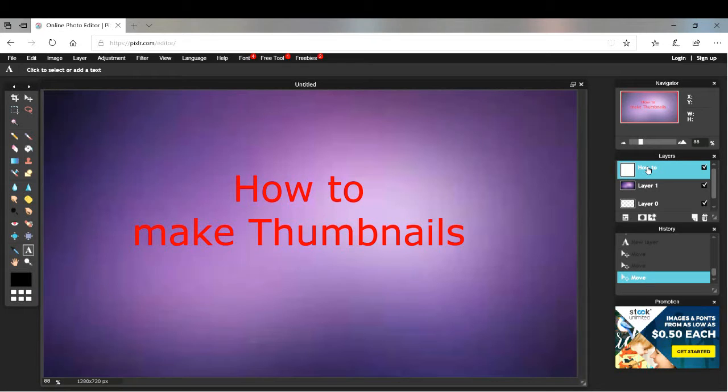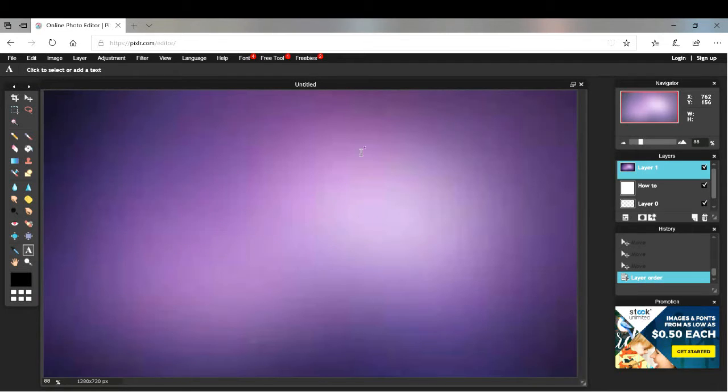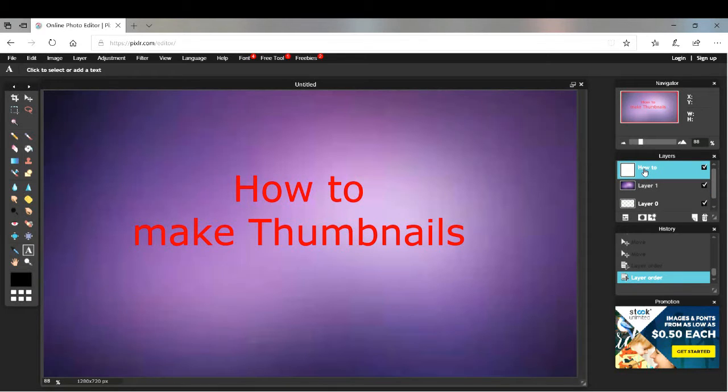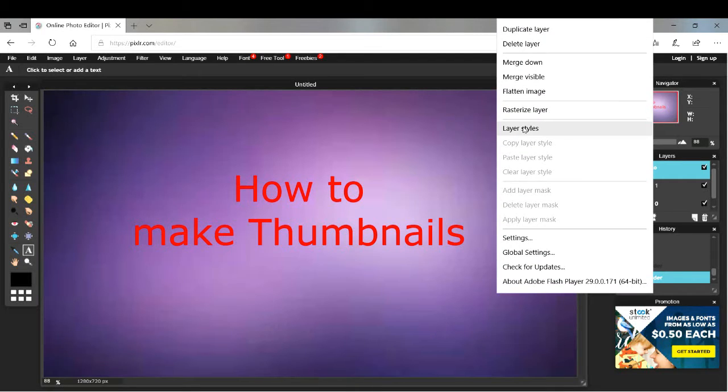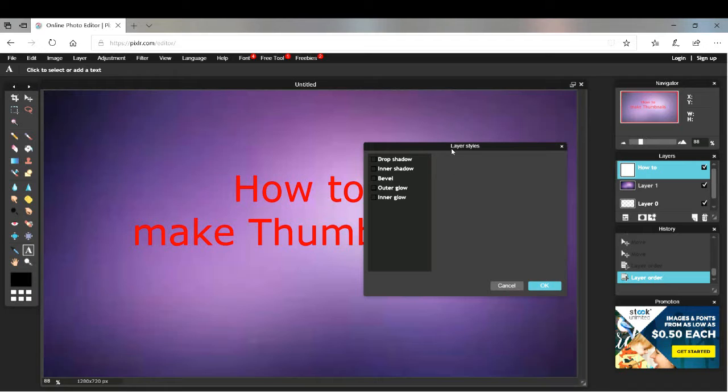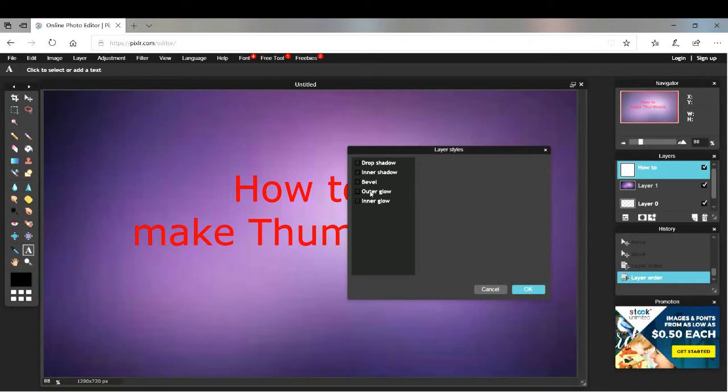So what we want to do is right click on this layer. There are layers here, right? Always remember these layers. They are very important. And you can always move these layers up, so one is on top of the other layer. Make sure you click on the wording, and have it clicked on. Right click it. Then you click on layer style. This is very important as well. Click on outer glow. That gives it glow.